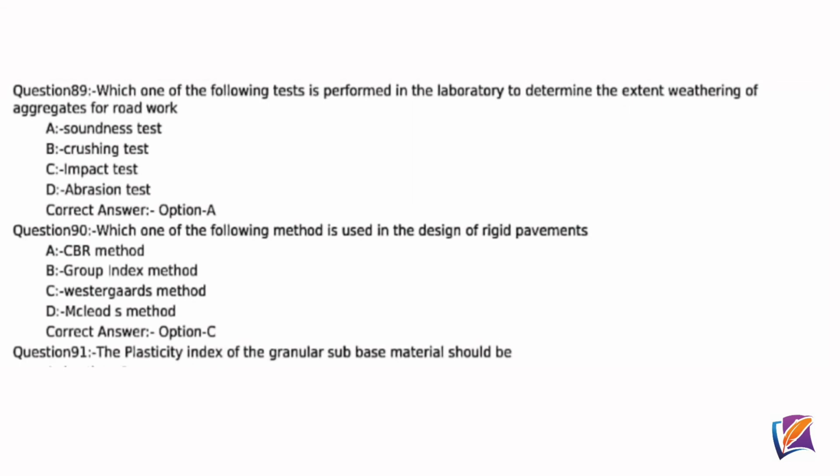Question 89. Which one of the following tests is performed in the laboratory to determine the extent of weathering of aggregate for road work? Correct answer option A, soundness test. Question 90. Which one of the following methods is used to design the rigid pavement? Correct answer option C, Westergaard's method.